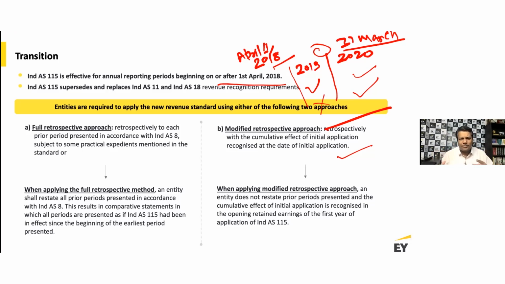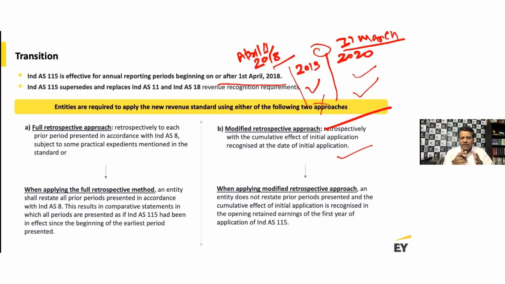If you're an investment property, you may want to follow Ind AS 40, so on and so forth. But wherever there is no specific guidance, if you have a government grant, you will follow Ind AS 20. But if you don't have a specific standard, you will end up following Ind AS 115. So even if you're following a specific standard, but for your transaction there's no guidance, then you will draw guidance from Ind AS 115 to do an appropriate accounting,